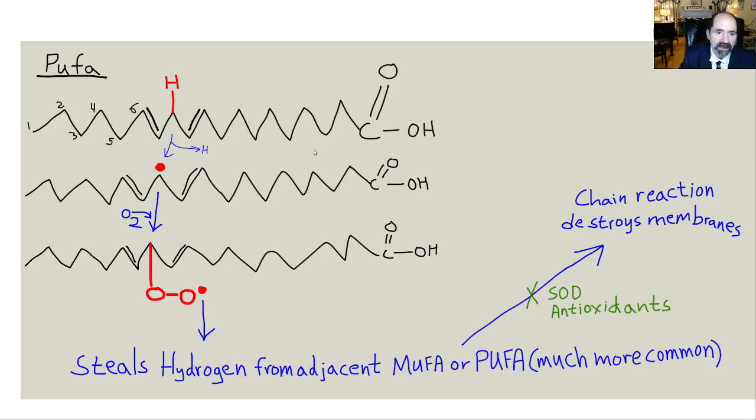So lipid peroxidation just means that the methylene bridge carbon is snatched off, gets converted to a free radical, interacts with oxygen, and gets made into a peroxyl. Peroxyl is when there are 2 oxygens together. That also is a peroxyl radical, and that can lead to a chain reaction that destroys membranes. So what am I trying to say? These PUFA fatty acids are a little bit dangerous.